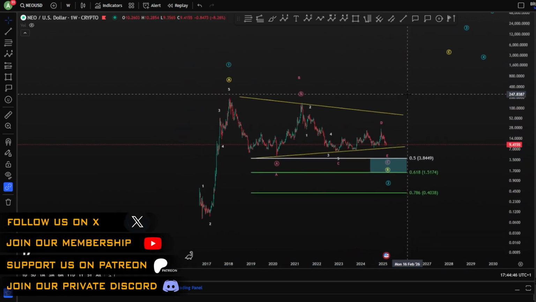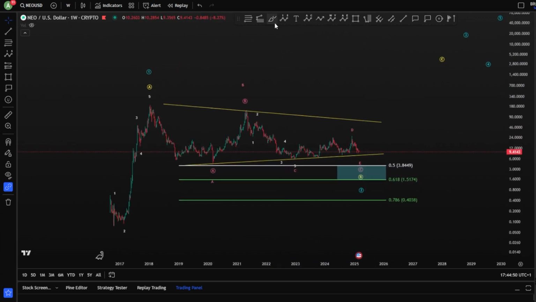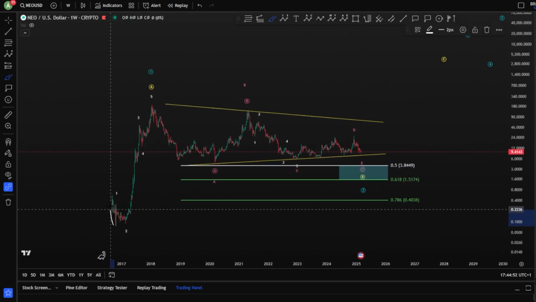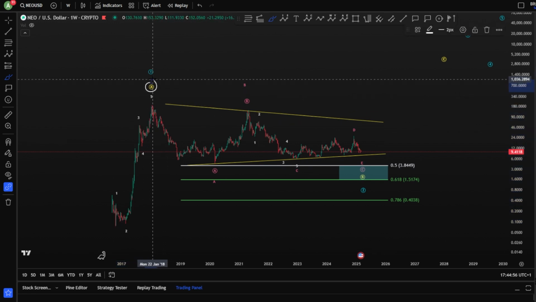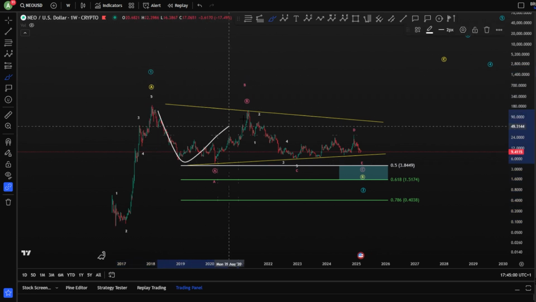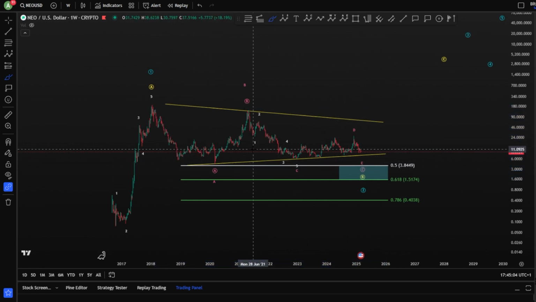Starting on the weekly chart to look at the all-time history for NEO, we have of course the bullish and bearish scenarios overview, starting with an impulse 1, 2, 3, 4, 5 toward the upside, finishing wave A or a wave 1 here. In both case scenarios, you would like to see a correction wave, and this is exactly what we get, but of course this correction is still very unclear.